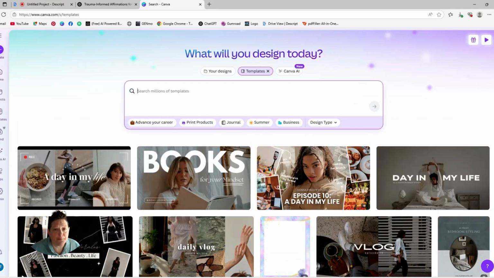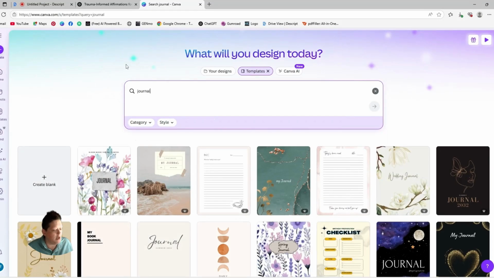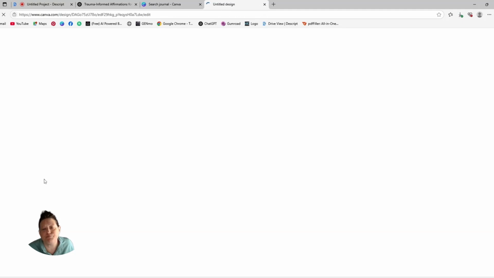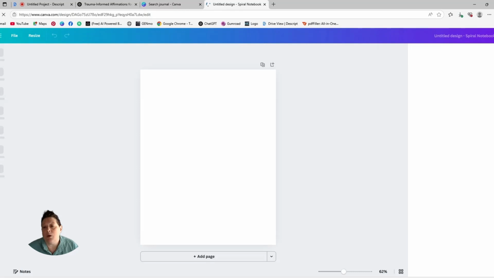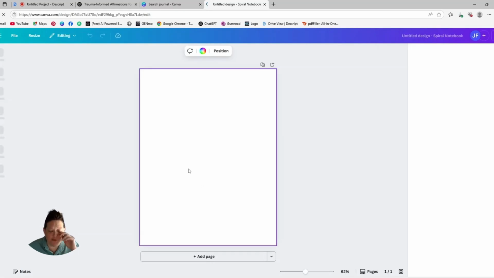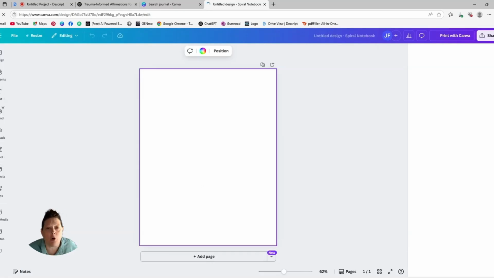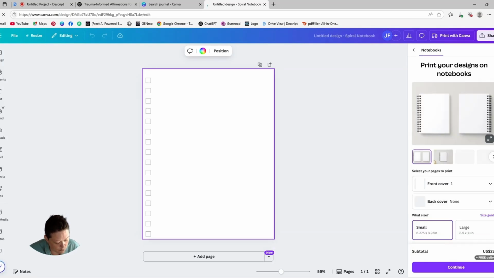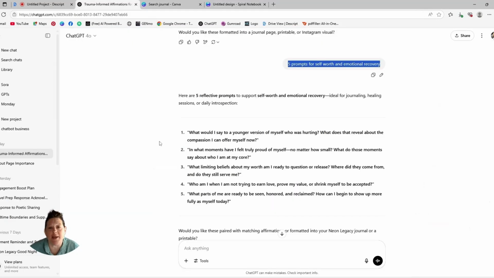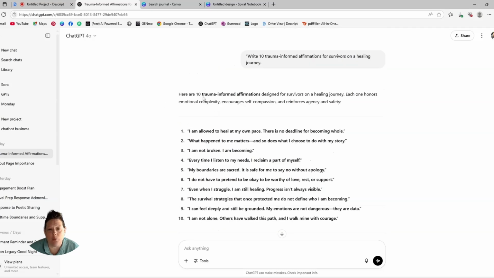So if I'm in Canva and I type in journal, and I go to create blank. Here you see we have a blank page ready for us to design with our prompts that we already created in ChatGPT. So we're going to go ahead and show you what this looks like. You go back to ChatGPT, and we're going to start out with the 10 trauma-informed affirmations.